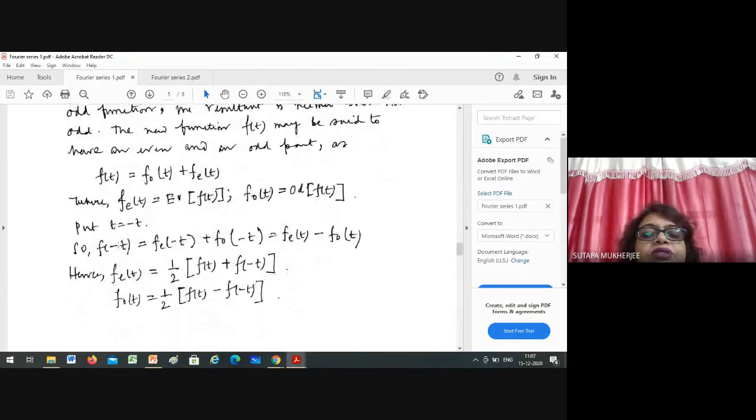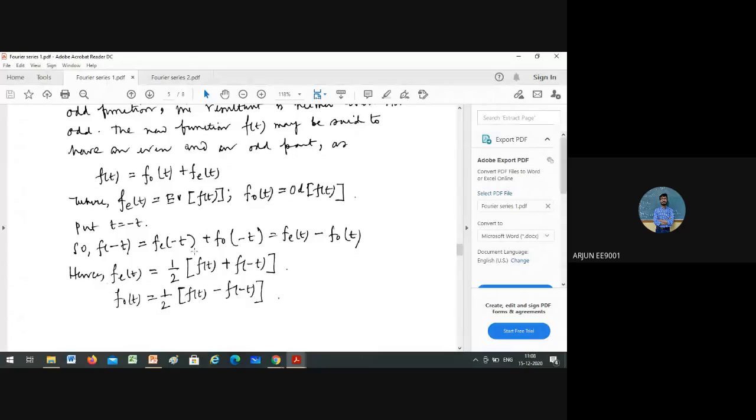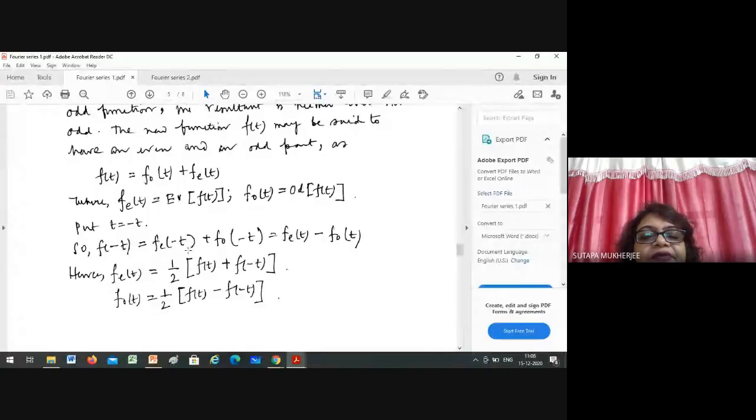If we put t equal to minus t, f of minus t, in case of odd, what will happen? From this equation, can anybody tell me? In case of odd, f of minus t equals minus or same? Minus, ma'am. And in case of even, f_e of minus t equals this, there is no change.